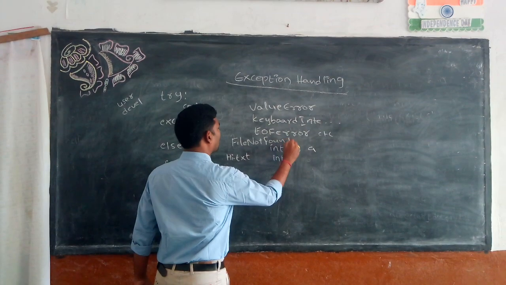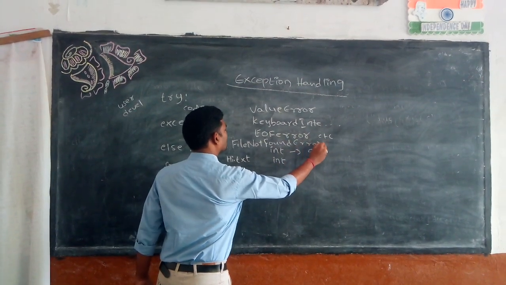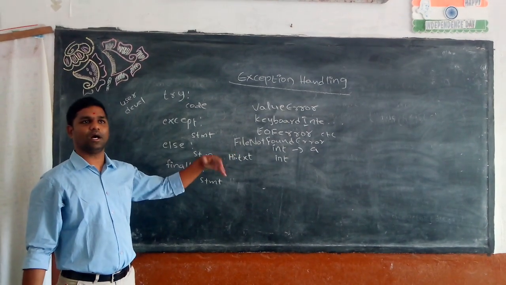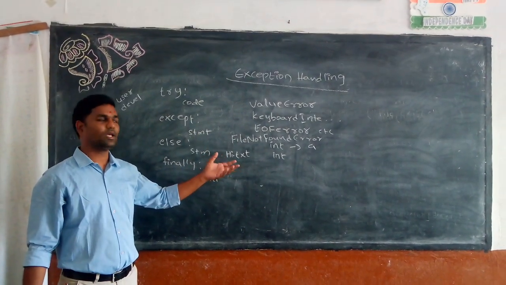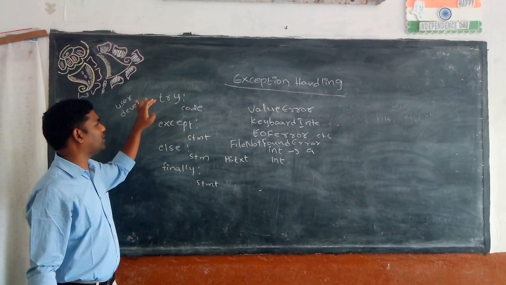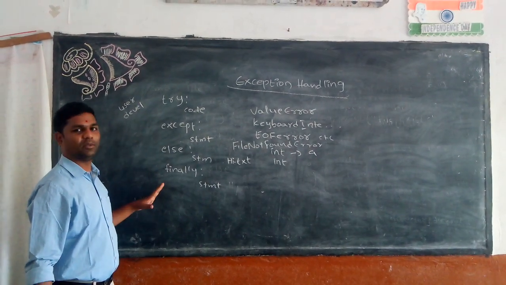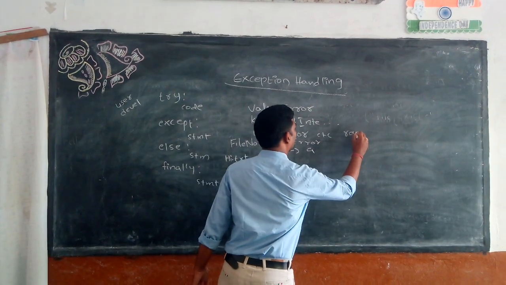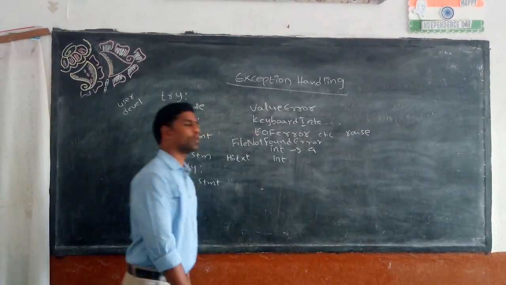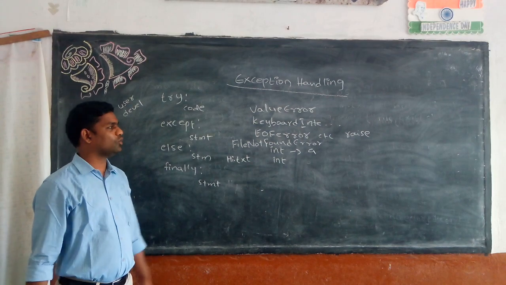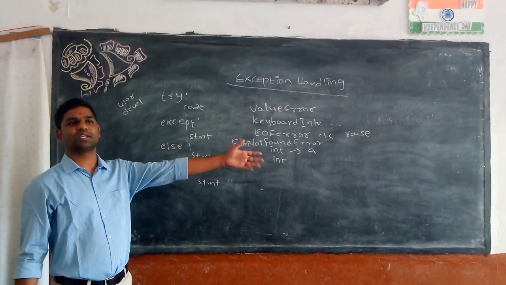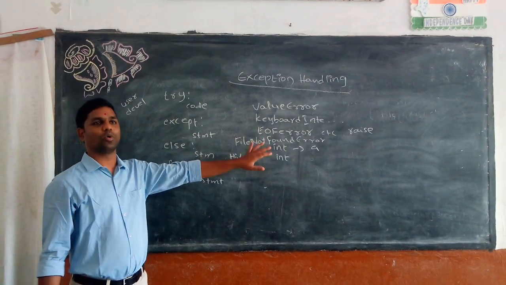So like this, we have n number of errors. Whenever I have this kind of doubt, that I may make some mistake, I need to handle that error by using this try except else finally block. Or else you can use the raise keyword. The raise keyword is useful to raise the exception, and whenever you use it, it blocks all the further code. It will just raise the exception and close the program.